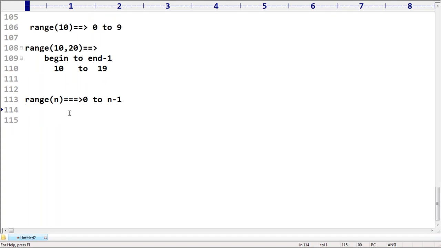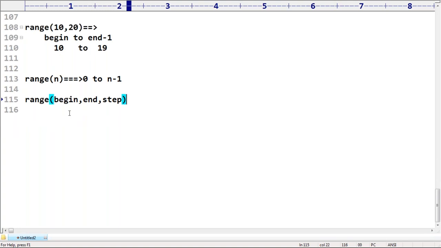Form 3 is range of begin, end, step value. We saw this somewhere, in the slice operator. It is the same: begin to end minus 1, and every time increment by the step value.